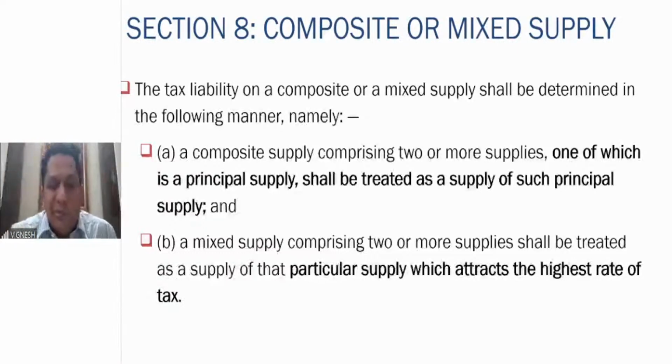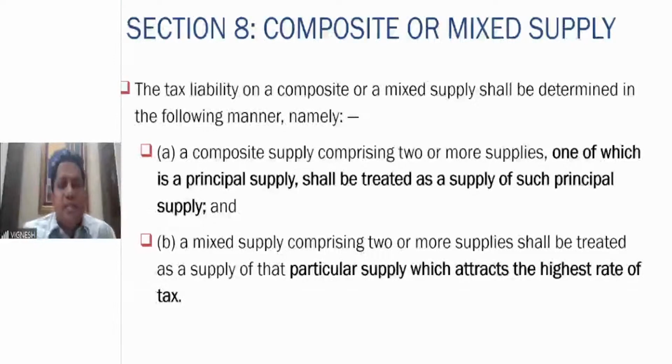Example, laptop and laptop bag. So it is a composite supply comprising 2 or more supplies, one of which is a principal supply. Here the principal supply is the laptop itself. So we shall treat it as if it is a supply of the laptop.